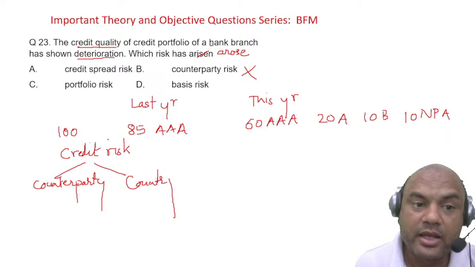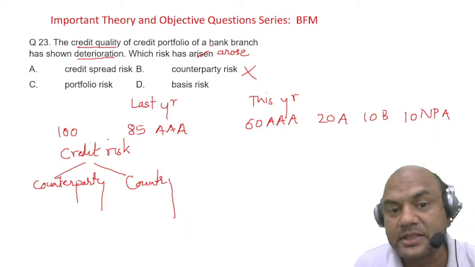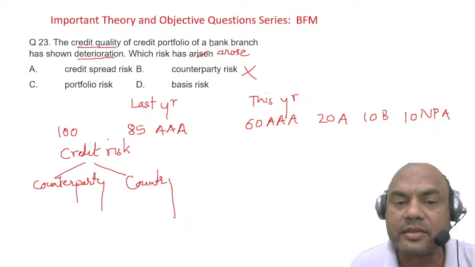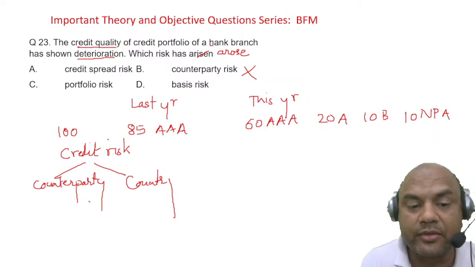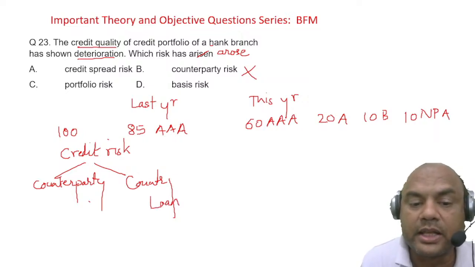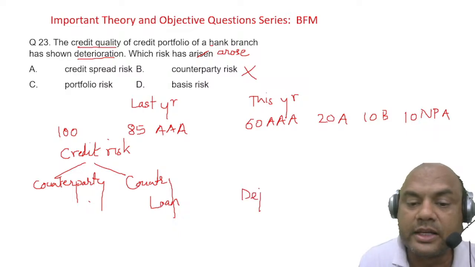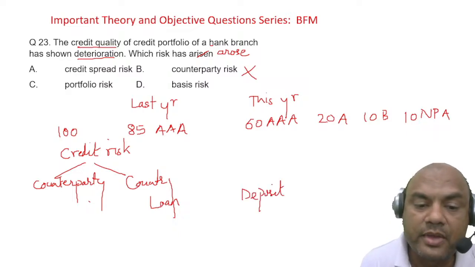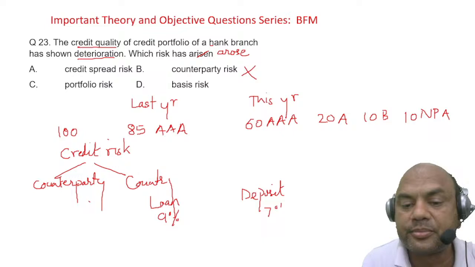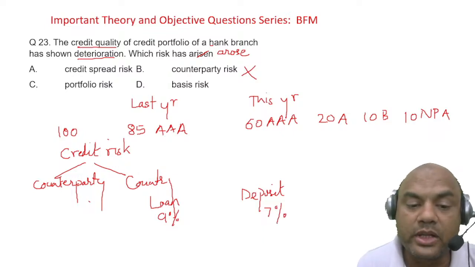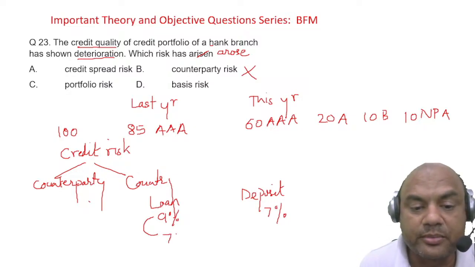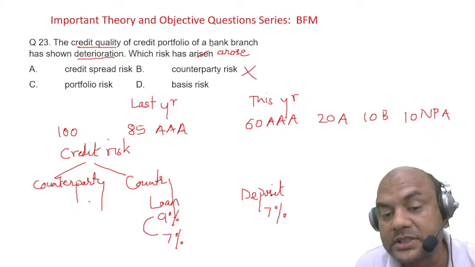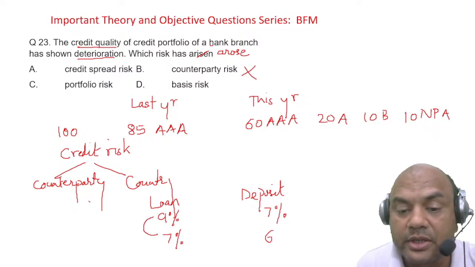Basis risk. Now I'll keep A and C on hold. What is basis risk? Change in the interest rates of assets and liabilities in different proportions. Let's say I have a loan and a deposit. Last year the loan rate was 9% and the deposit was 7%. This year the loan rate has gone down by 2%, so it has gone down to 7%, but the deposit has not changed that much. Deposit has gone down by 1% only, to 6%.